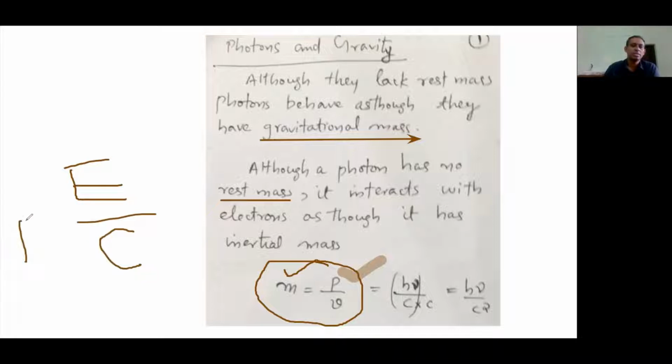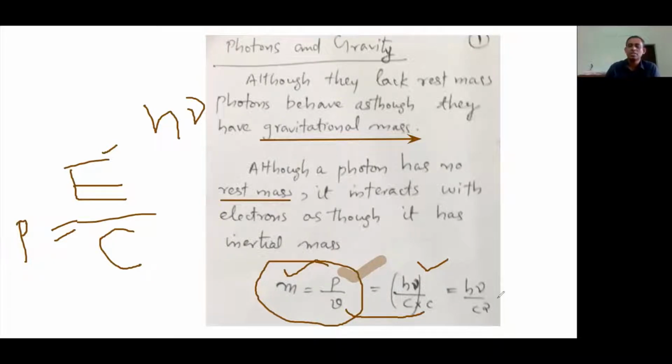E is h nu, so the momentum is h nu by c. The velocity of the photon is c.